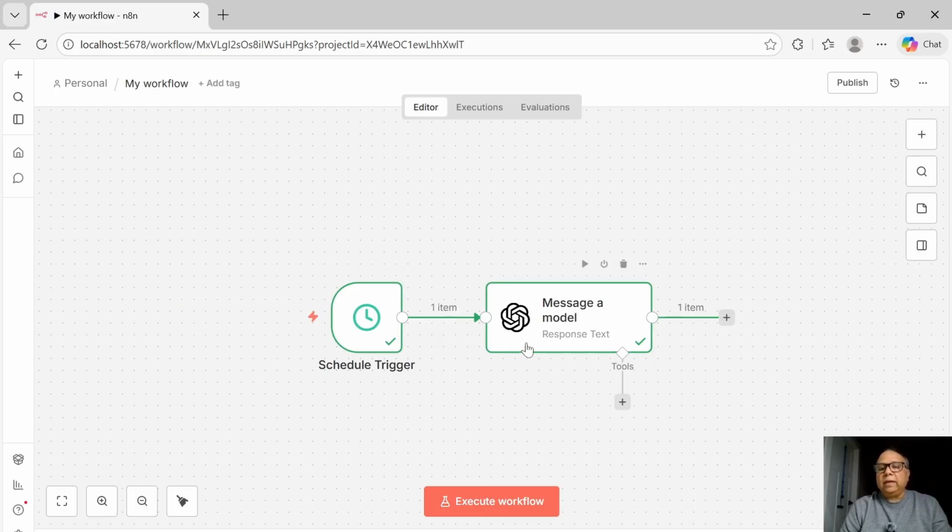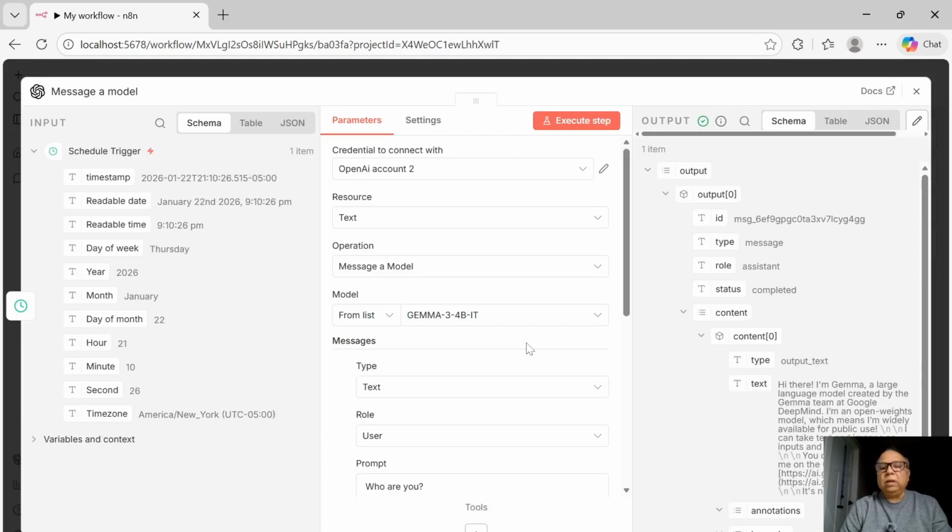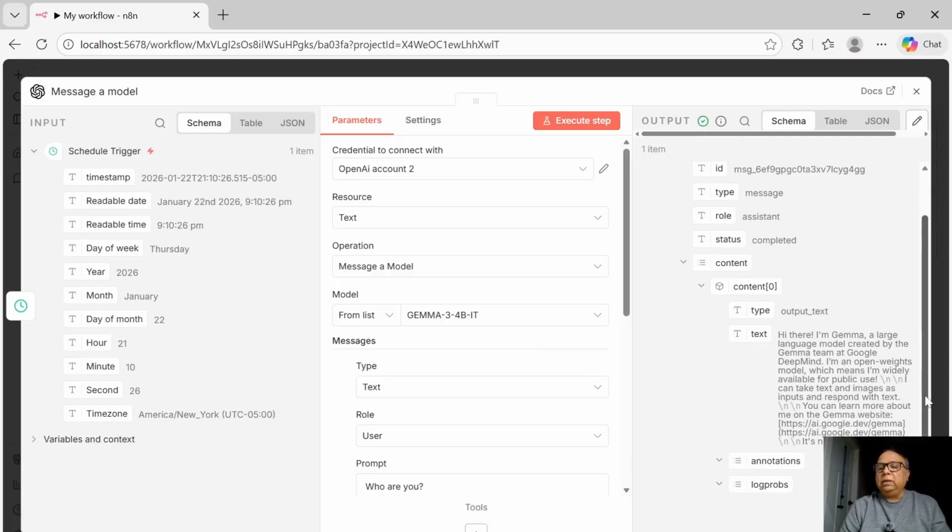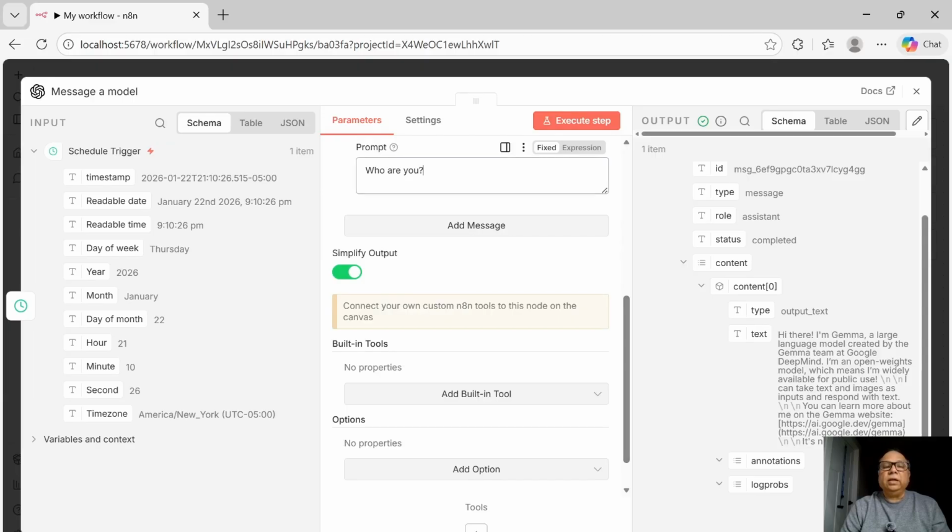So to see what has happened here, you can double click on this model and you can see the output here. So if you remember, we used to get the same output in our chat. Similarly, here I'm Gemma, the large language model created, blah, blah, blah. So that effectively means that I'm in business of connecting to this model, right?